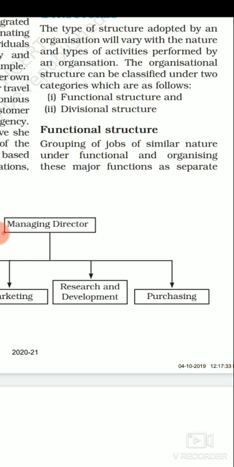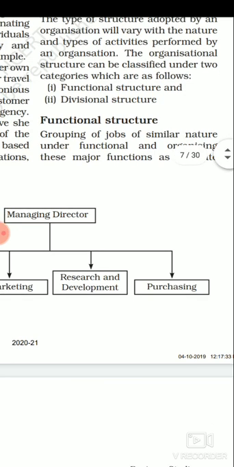It means एक organization के अंदर, suppose the enterprise is working with one product production only, right? So what the enterprise is doing, वो similar nature के जो work है उनको एक function में रख रहा है और उस function के similar functions को organize कर रहा है एक particular department के अंदर. So that is going to be called functional structure, simply where we are dividing our jobs on the basis of similar nature and categorizing them into one department, right? Now let's take an example also.